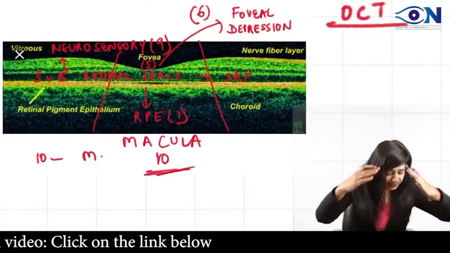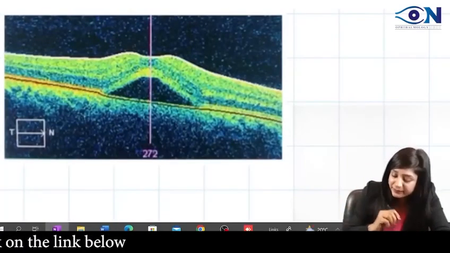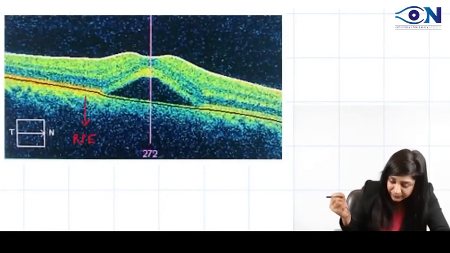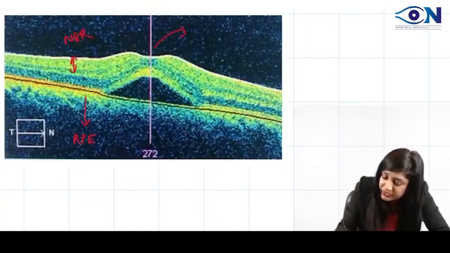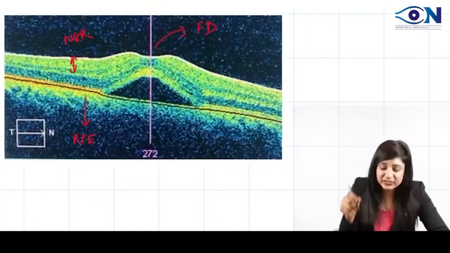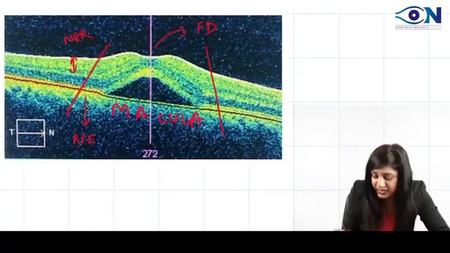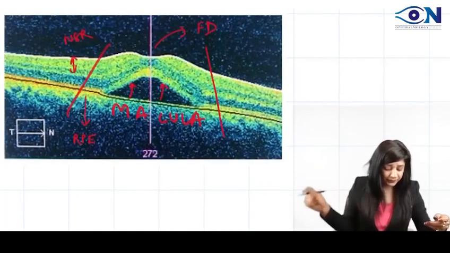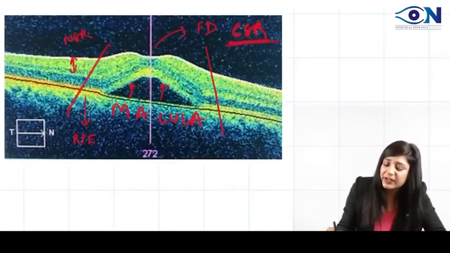So based on this, see this. अभी बहुत इंटरेस्टिंग आया है, अभी तो puzzle करने की बारी आई है. See this. This red is the RPE layer. This is the neurosensory retina, and this is a foveal depression. Now once I know that this is a foveal depression, this area is a macula. Now can you see guys, what is this? You can see this detachment in the macular area. Because we are having the detachment in the macular area, therefore this is CSR.